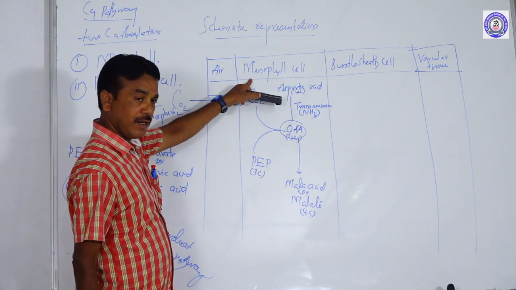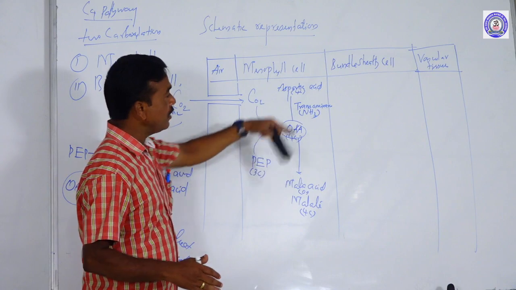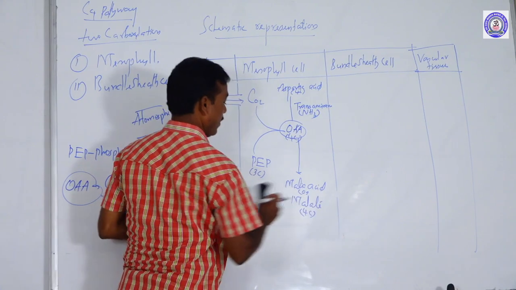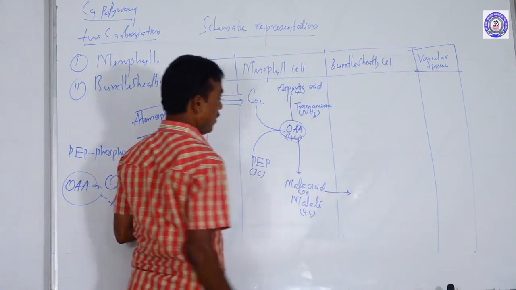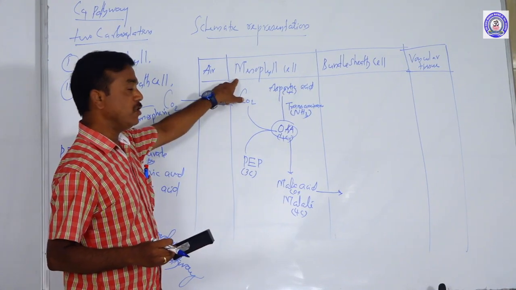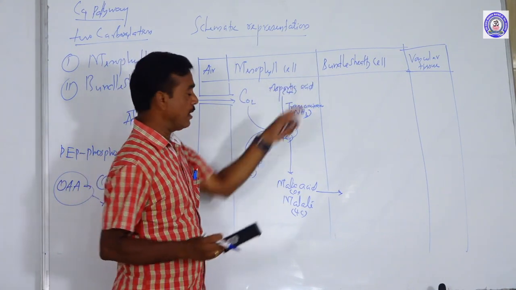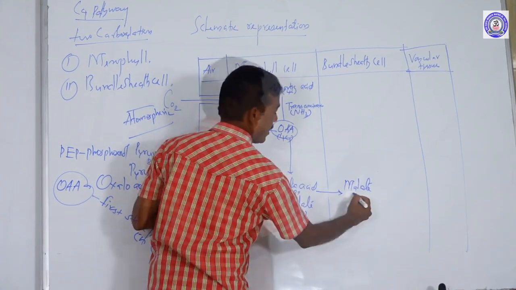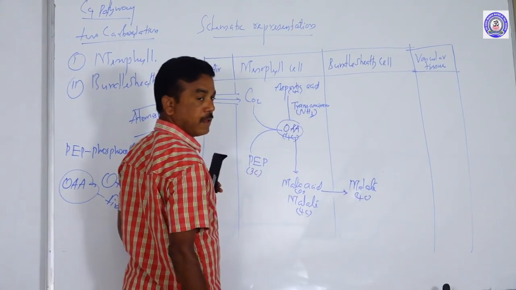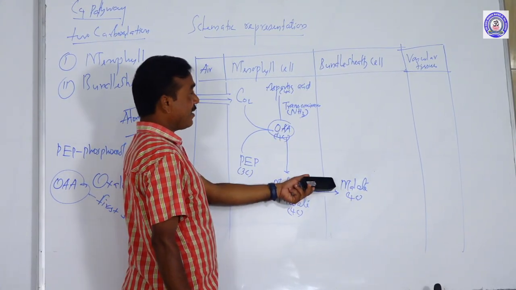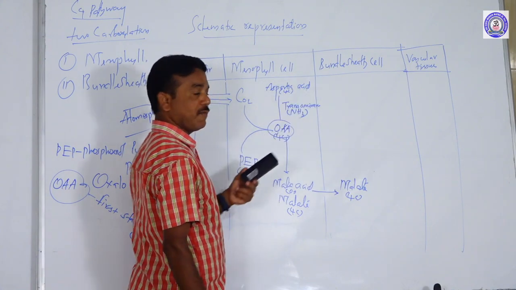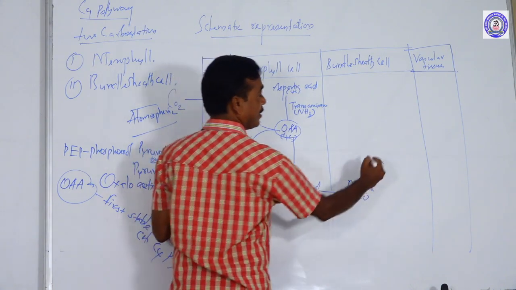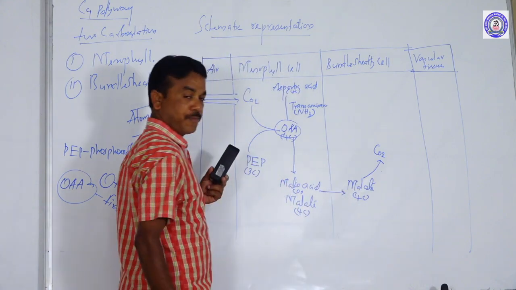The malic acid from the mesophyll cell diffuses and enters the bundle sheath cell. Our malic acid is a 4-carbon compound. When the malic acid enters the bundle sheath cell, it is decarboxylated, meaning carbon dioxide is removed from the 4-carbon compound.